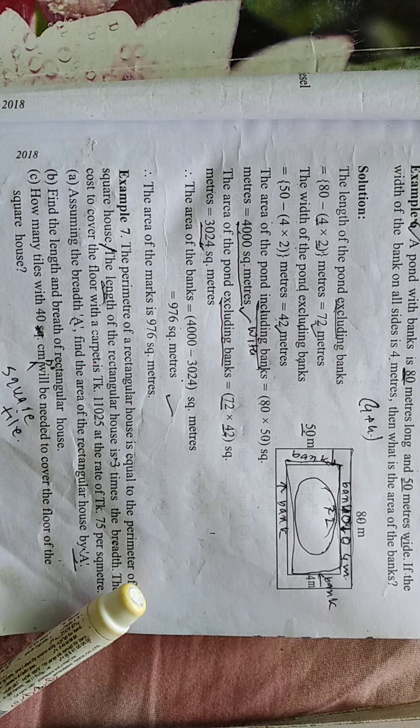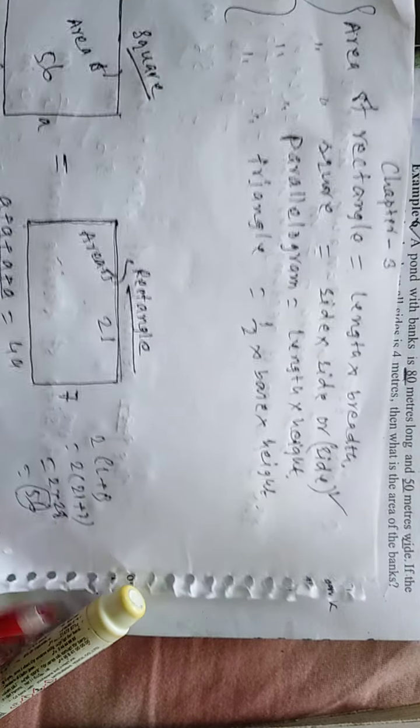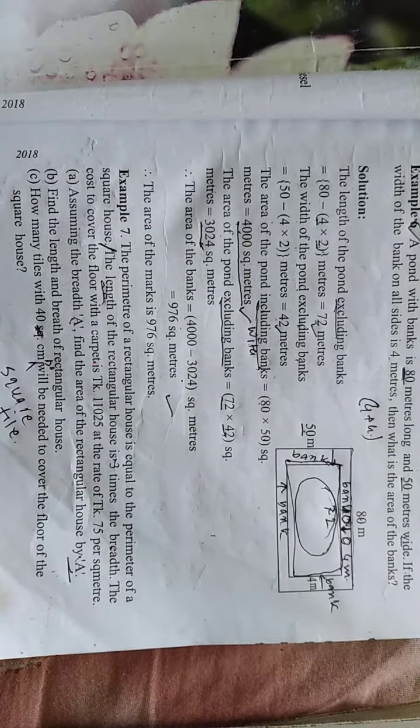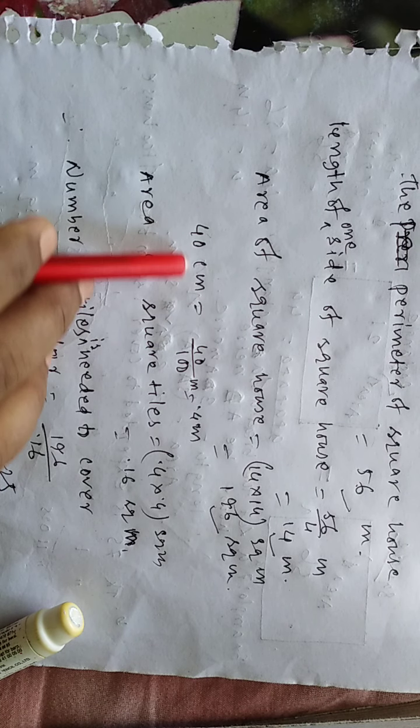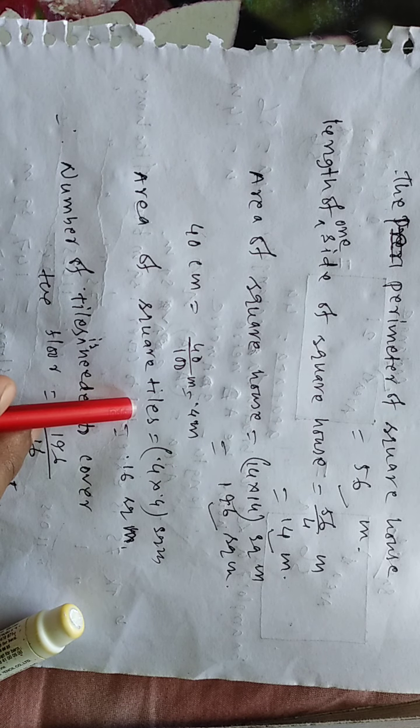So you have to convert 40 centimeter into meter. At first you have to convert 40 centimeter into meter. So 40 centimeter equal to 40 by 100 equal to 0.4 meter. So the area of a square tile, since it is square, is side into side, equal to 0.16 square meter.